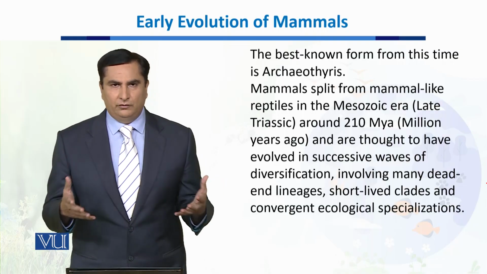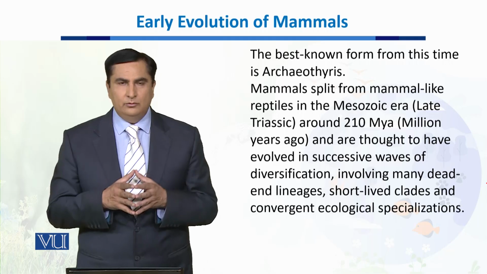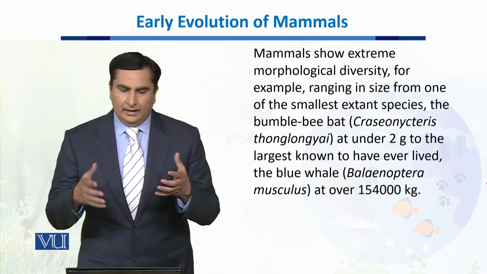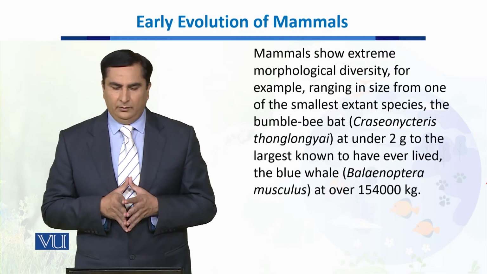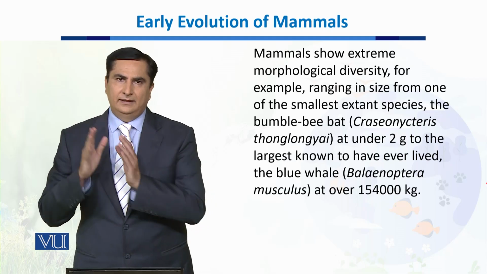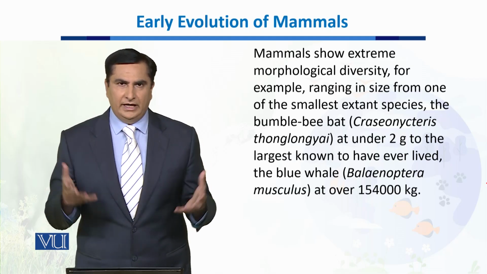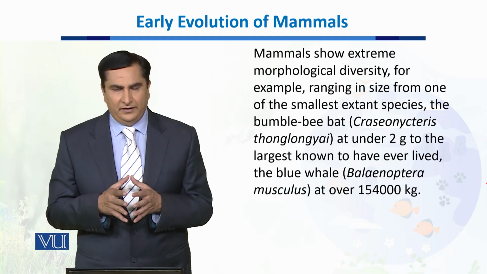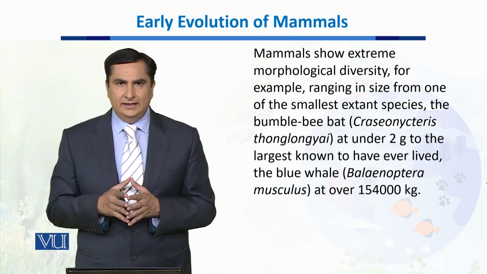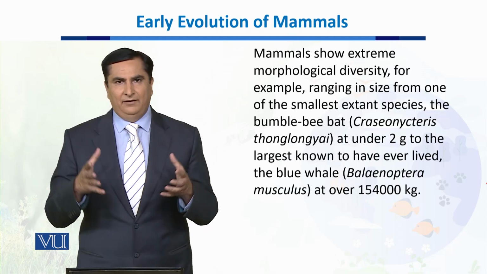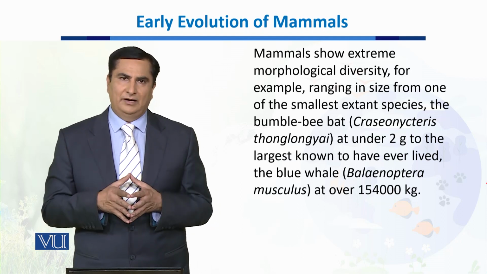Most of them we can see at the present time. Now, when we talk about differentiation and diversification, we can see that these mammals have extreme morphological diversity.